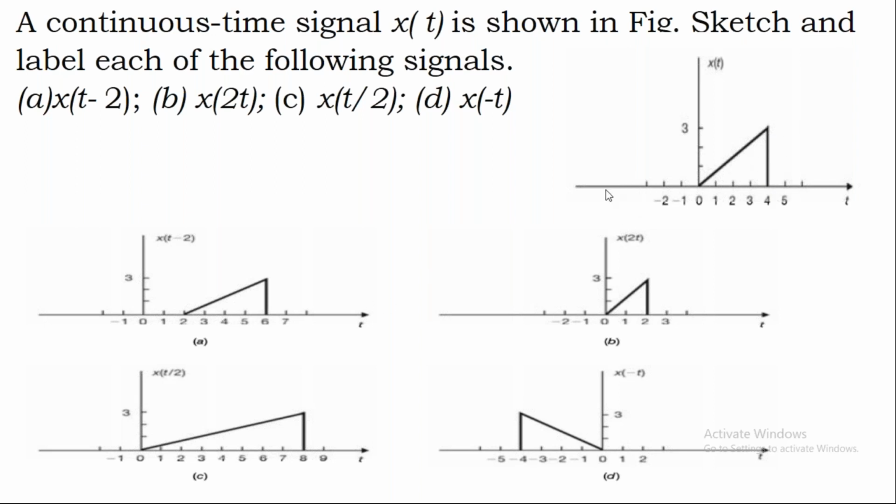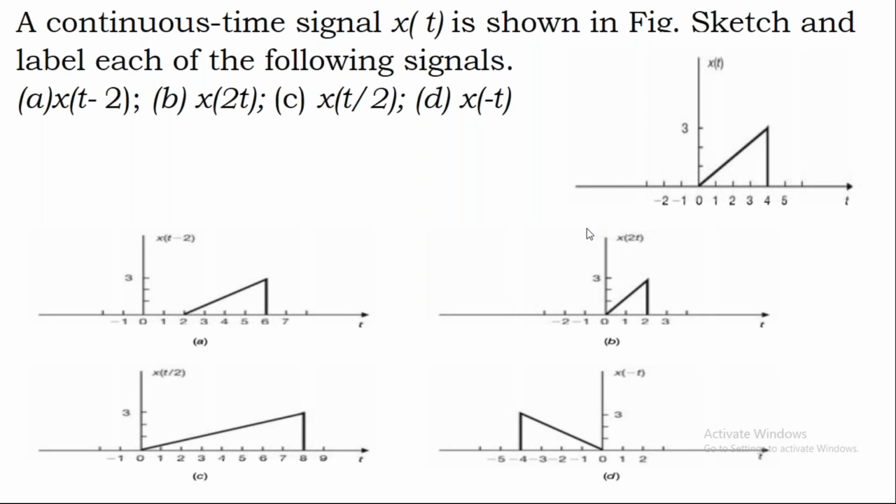So there is a simple logic. If the scaling factor is greater than 1, the time duration of this new signal is less than the time duration of the actual signal. Please make a note of it. If the scaling factor is less than 1, then you will get a new signal whose time duration is more than the actual signal duration.